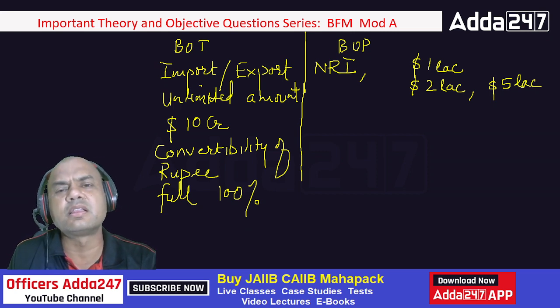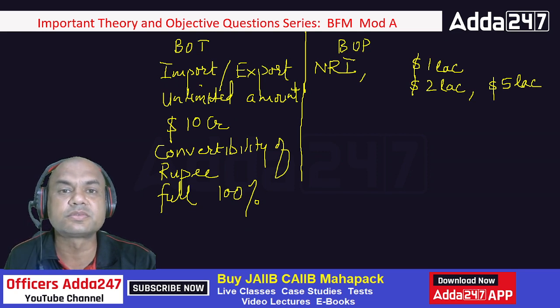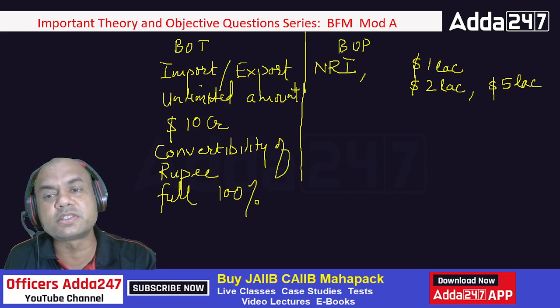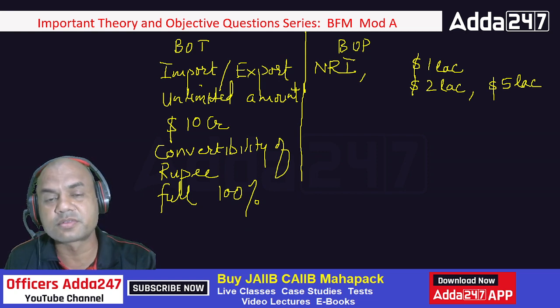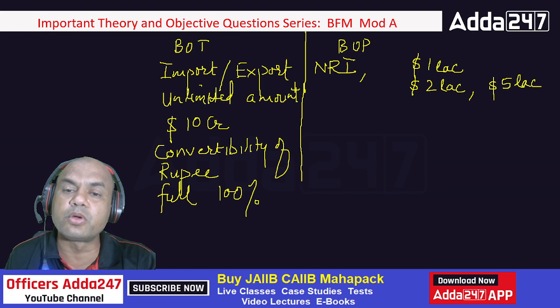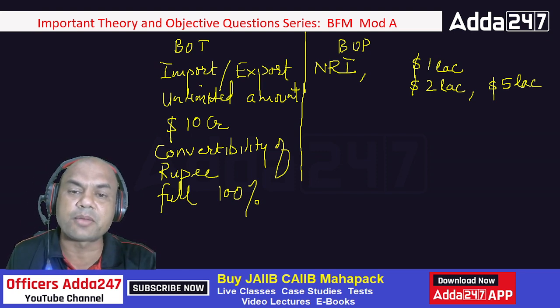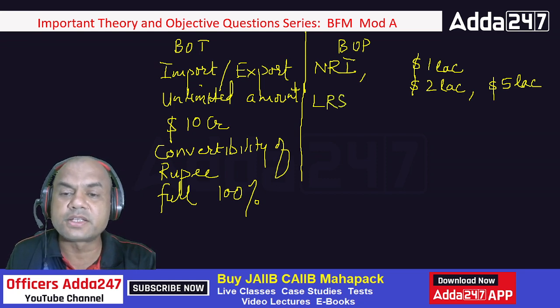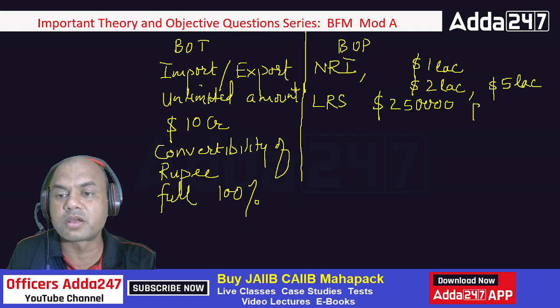I say I have some medical treatment. So that's why I'm transferring $5 lakh. What is such a huge expensive medical treatment which requires $5 lakh? So that will be checked. So that's why under BOP, everything is checked and there is a cap on this. This cap comes under LRS, Liberalized Remittance Scheme. So it says that you can transfer $250,000 per year per person.